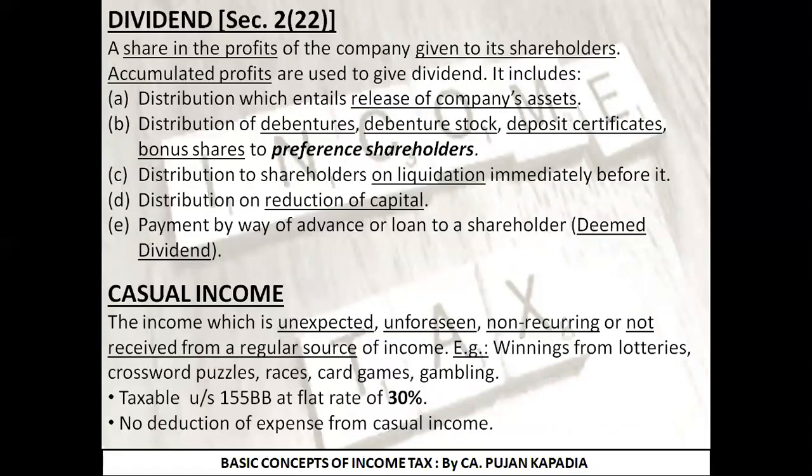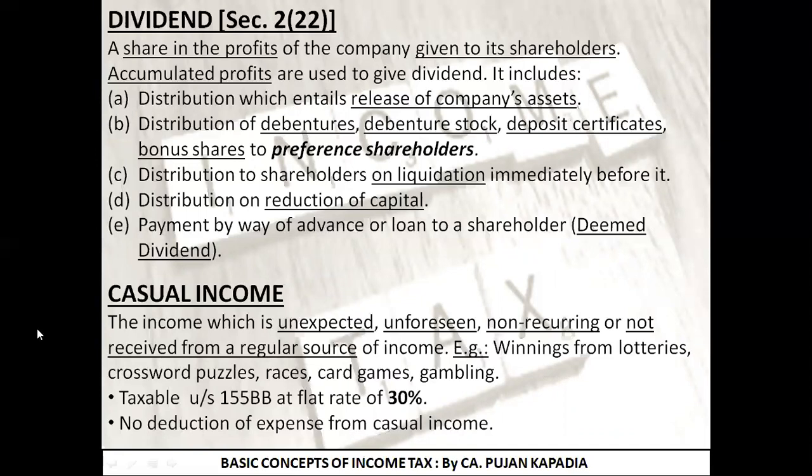Next, we took the definition of dividend. Fine. Dividend, we basically explained, is any share of profit which is passed on to the shareholders. But in the Income Tax Act, it has been further classified into 5 different clauses from A to E, of which we need to take due care.